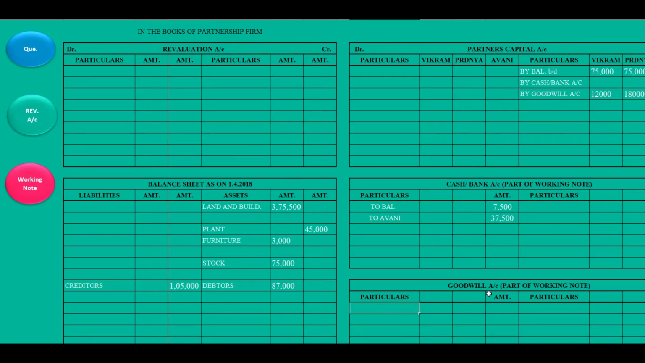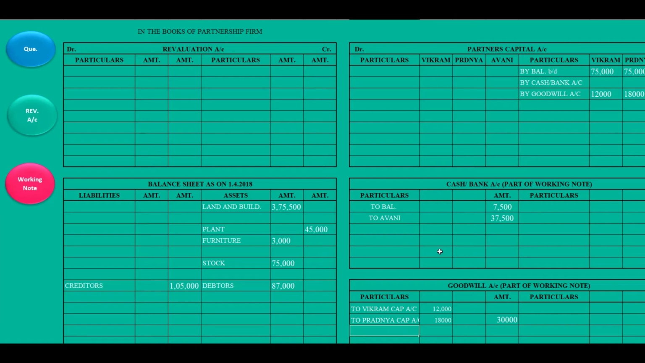Second effect will be goodwill account debit side, to Vikram capital account 12,000, to Pradnya capital account 18,000. Total will go to the outer column, 30,000. Okay, two effects of goodwill are over.